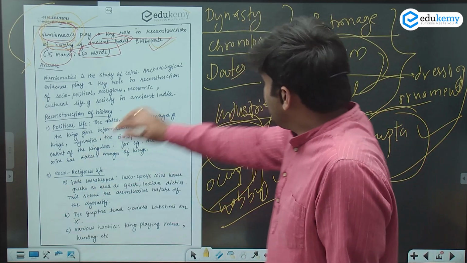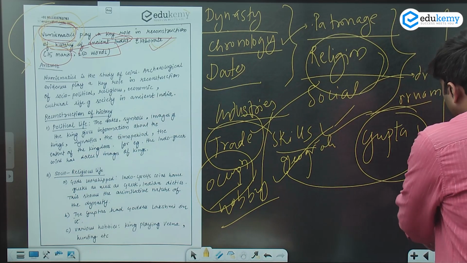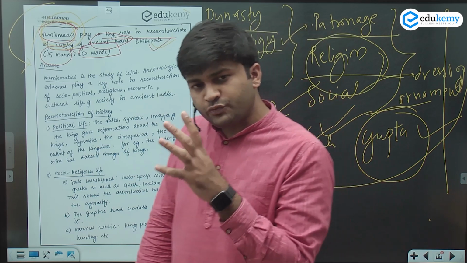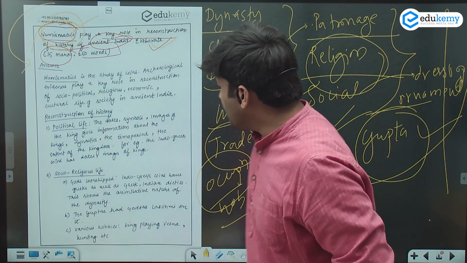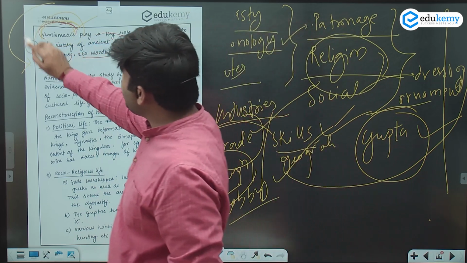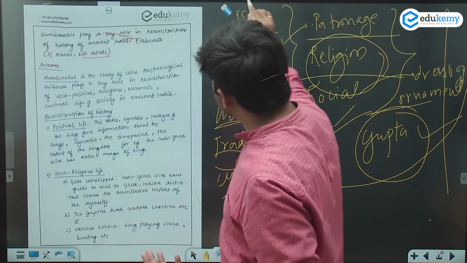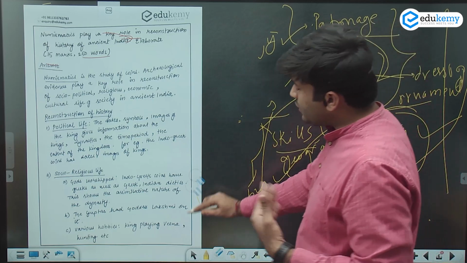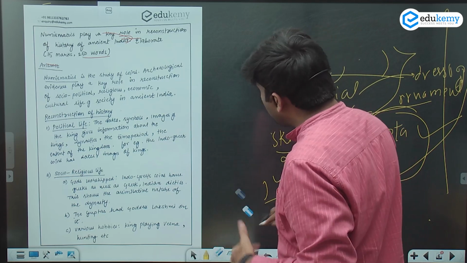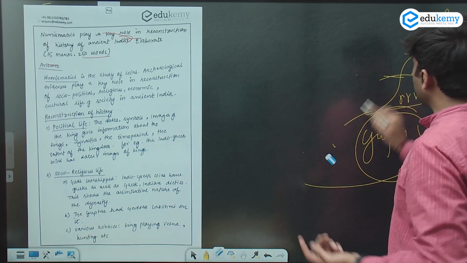So these are the points on which you can write your answer regarding the coins over here. Now just once we will go to the answer point here and understand what kind of introduction, conclusion and body part, if you're writing in a very structured way, how you will be able to write that.